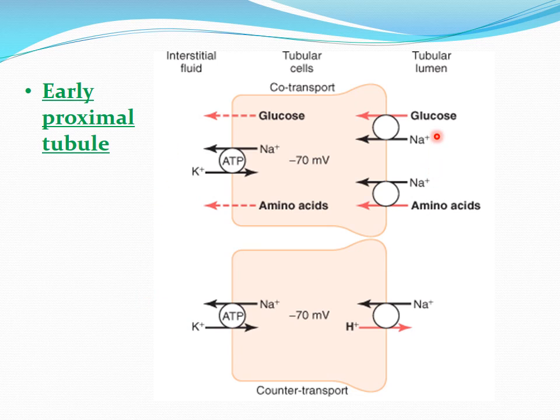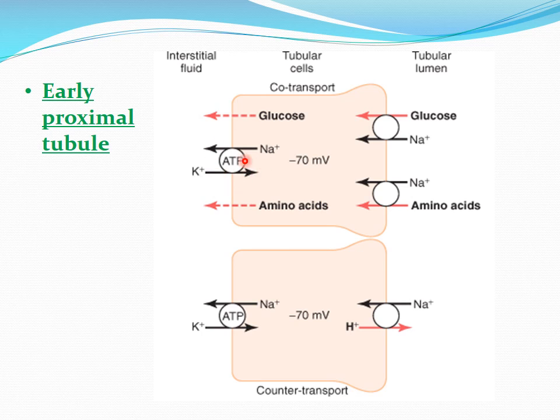So the first step in the reabsorption of sodium is the mechanism that is operating across the basolateral membrane. So this is known as a basolateral membrane, and this is known as a luminal or apical membrane. Okay, so first here the mechanism operating across the basolateral membrane for the sodium is the sodium potassium ATPase pump that you all are aware of. Okay, so this pump is always operating. Okay, it is continuous at a resting state mainly. So that will cause extrusion of 3 sodium, and it will cause entry of the 2 potassium.